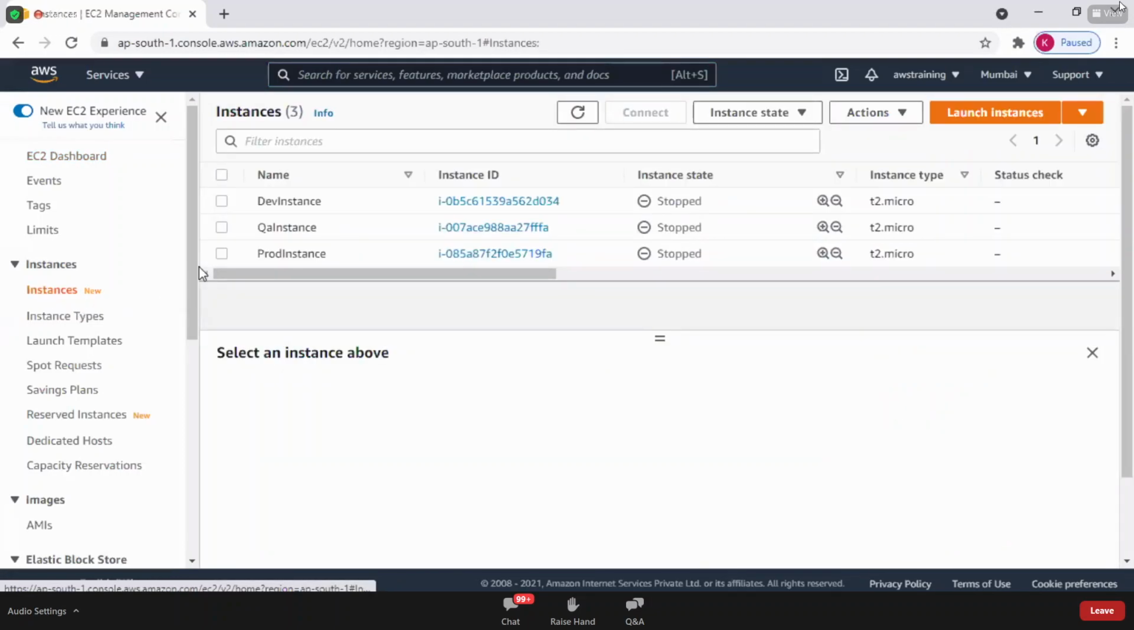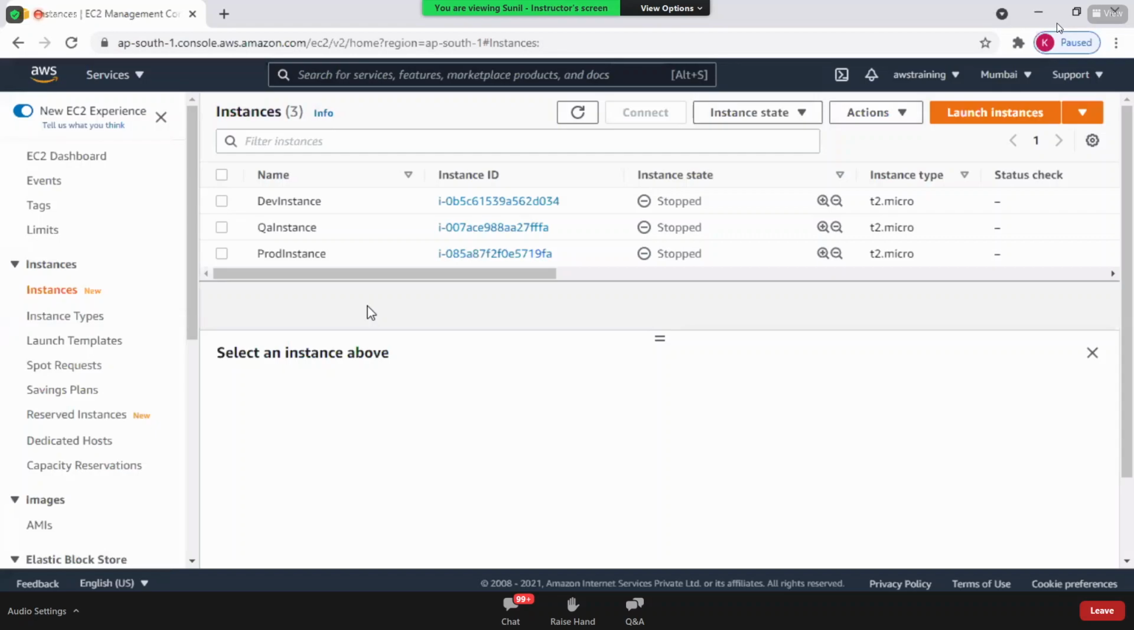As you can see, I already have how many instances? I already have 3 instances in my account. When you're using it for the first time, you will have 0 instances. So please ignore my 3 instances. These 3 instances I'm using for a different batch. So please ignore my existing instances. So what I'm doing, I'm creating a new instance. Now I'm showing you how to create a new instance.